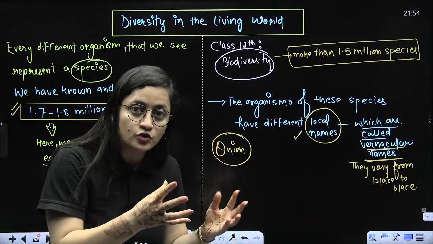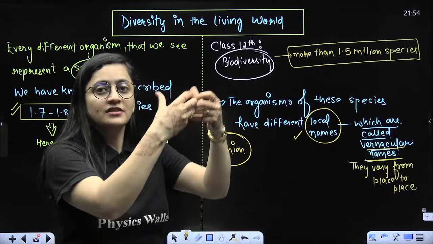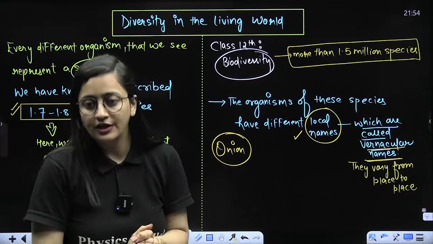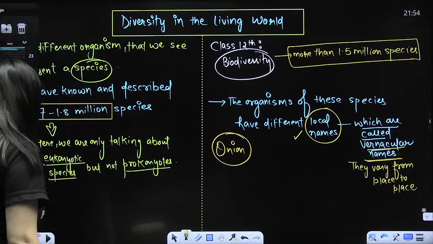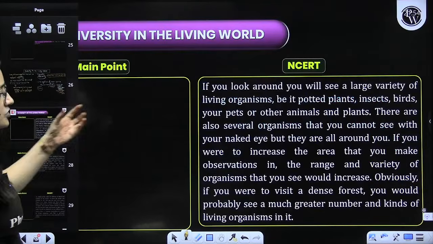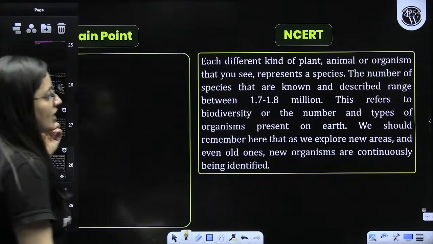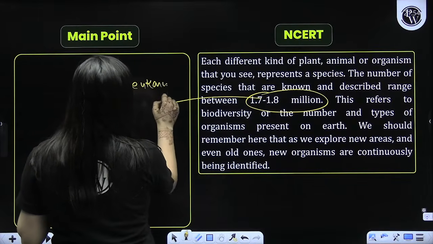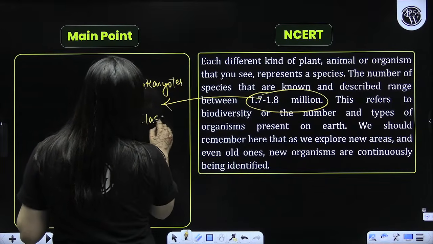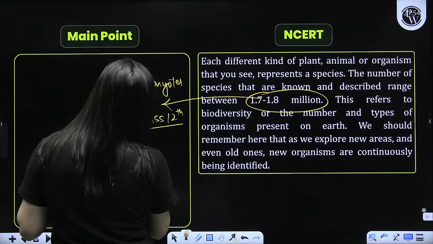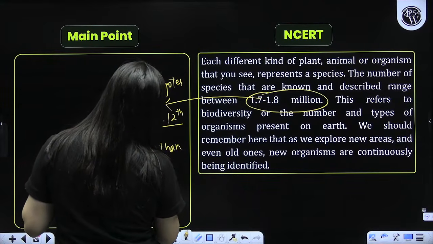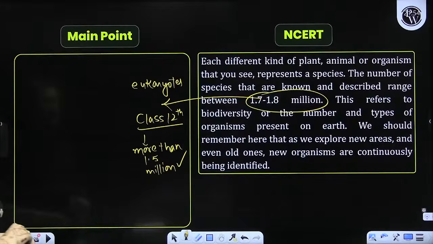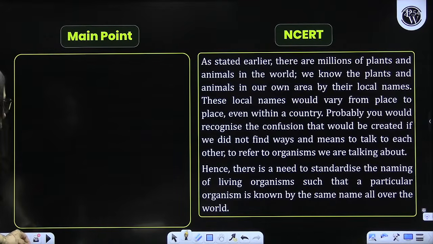So now we will talk about taxonomy, systematics, nomenclature. The second part of this chapter, diversity, is done and dusted. This is what we need to remember, right, beta? Here you can see they are just talking about this number. You can write down here that this is only for the eukaryotes. And in the class 12th biodiversity chapter, for the same data they are using more than 1.5 million. Is that clear? That is what you need to remember.